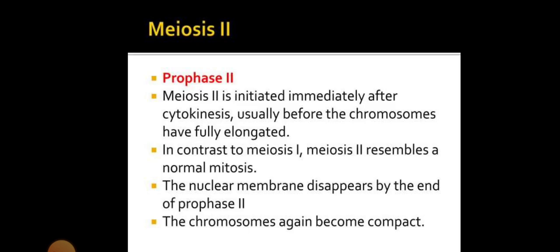Meiosis 2. The first stage is prophase 2. Meiosis 2 is initiated immediately after cytokinesis and before the chromosomes have fully elongated. Meiosis 2 resembles a normal mitosis. The nuclear membrane disappears by prophase 2, and the chromosomes again become compact.